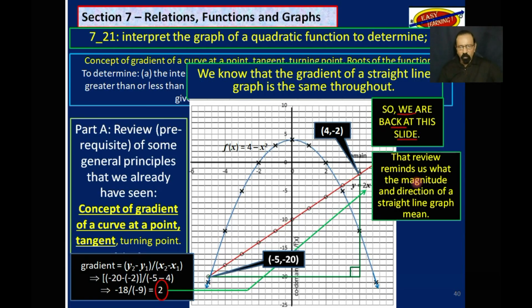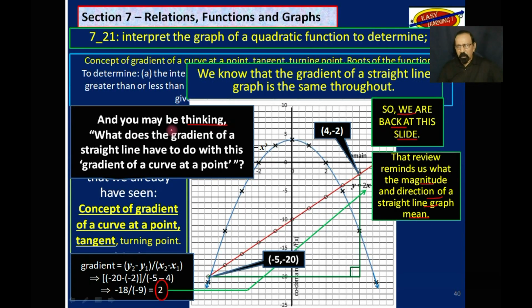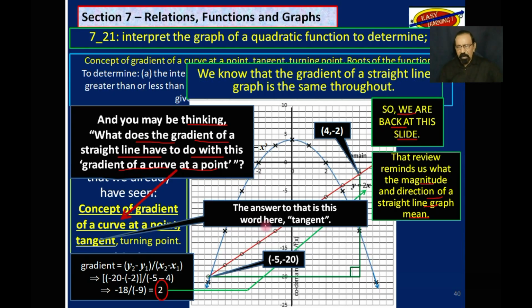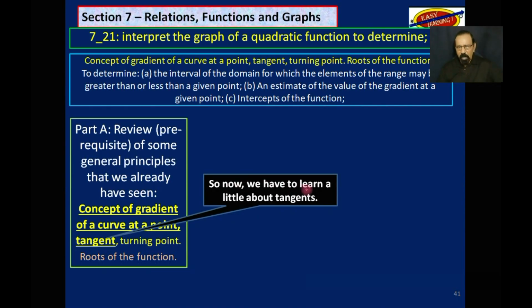That review reminds us what the magnitude and direction of a straight line graph mean. And you may be thinking, what does the gradient of a straight line have to do with the gradient of a curve at a point? And the answer to that is the word just below that, which says tangent. This is in the objective. So now we have to learn a little about tangents if we didn't know that before.